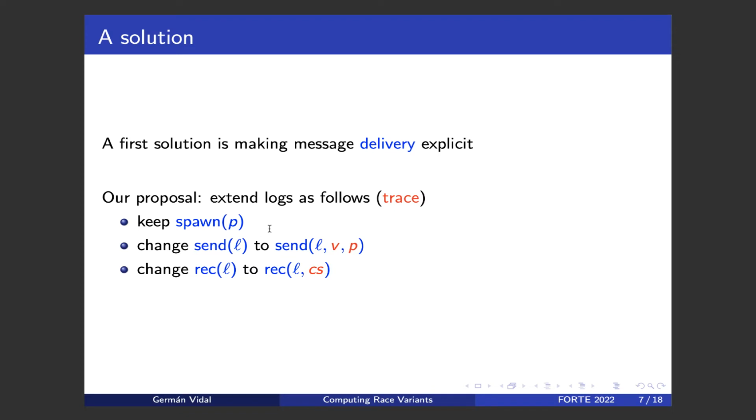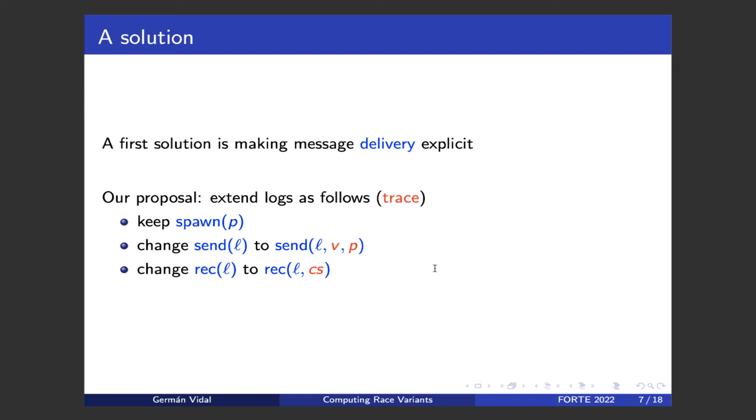So we keep the first action, spawn P, exactly as it was before, but now we extend the action send and receive with some additional information, which is in red here. So if receives were not selective, we only needed to add P here, okay? So the bit of the target of this message.